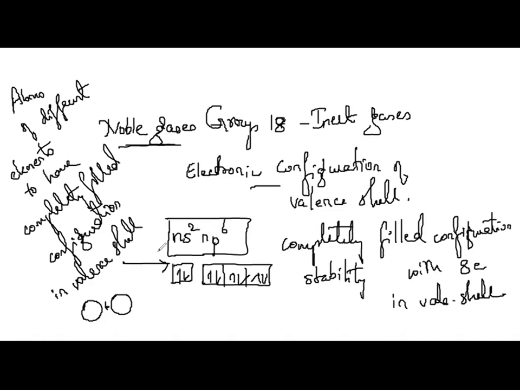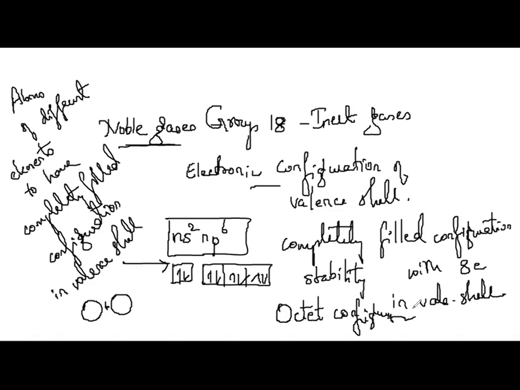This completely filled configuration with 8 electrons in the valence shell is called the octet configuration. So they try to have 8 electrons in the outermost shell.